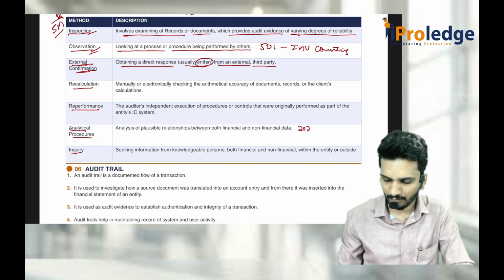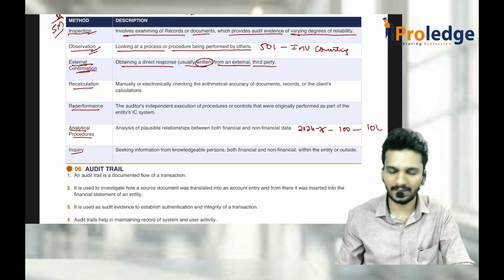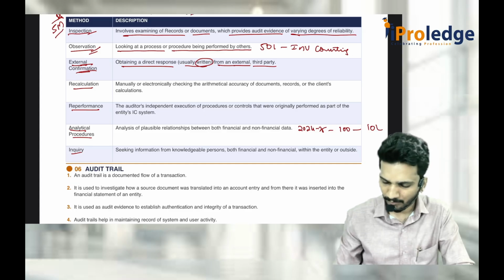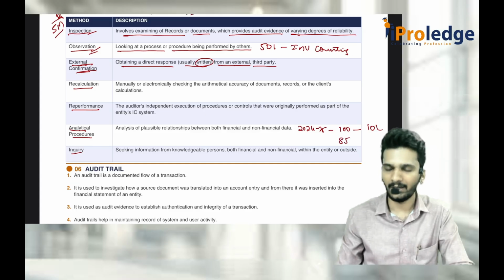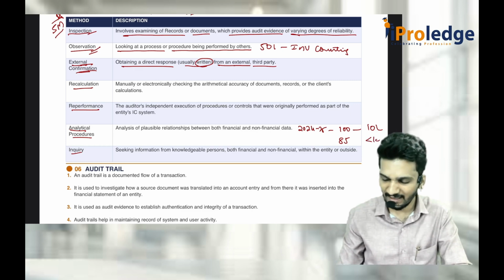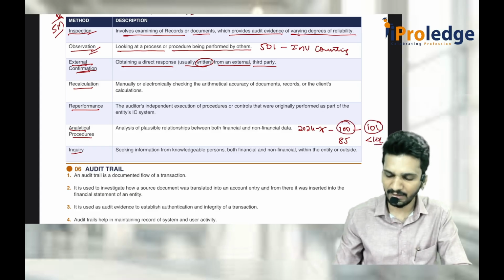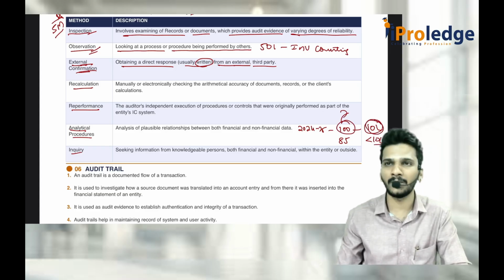Consider 2024-25, 100 employees were there, and we used to give 10 lakh rupees as salary. Now employees have come down to 85. Now what should be my answer? It should generally be less than 10 lakh. That means I am comparing financial as well as non-financial data. The number of employees is non-financial, 10 lakh rupees is financial.